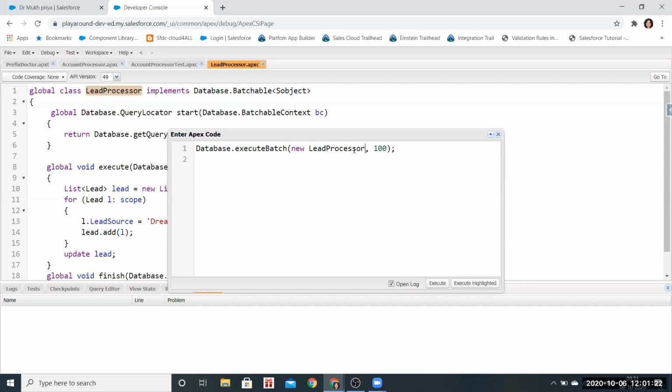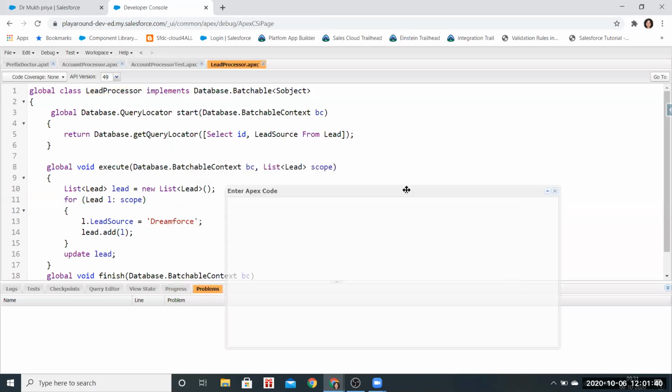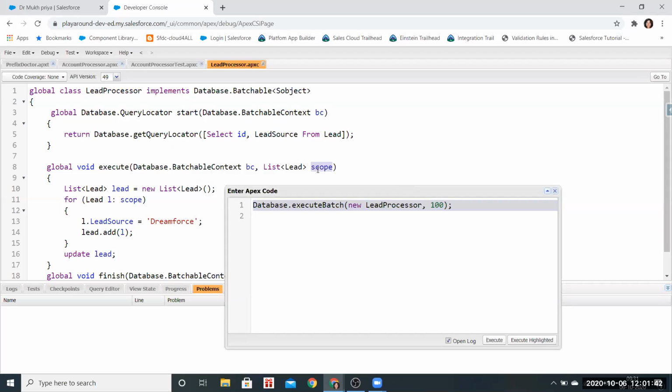That's correct. Now, why are you putting 100 here? I just copied it from there. No, I'm asking why. Okay, this is the batch size that we want to run. This is the scope that we are declaring here. From the lead, if there are 50,000 leads, we are putting in batches of 100.